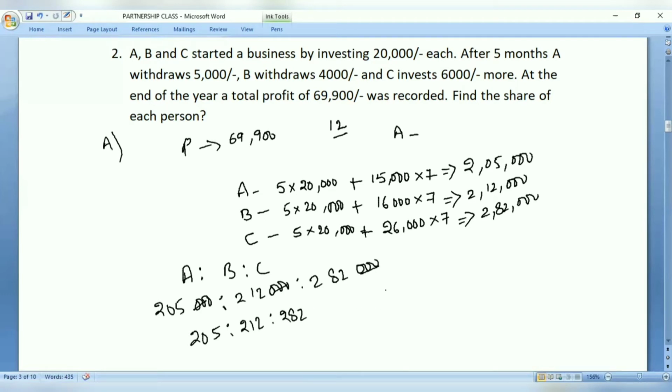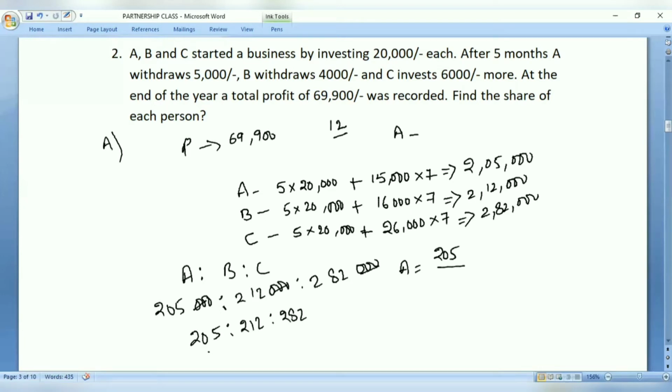Now let us calculate the share of A. How much portion? 205 out of 205 plus 212 plus 282. So 205 plus 212, it becomes 417. So 417, and if you add 282, it becomes 699.